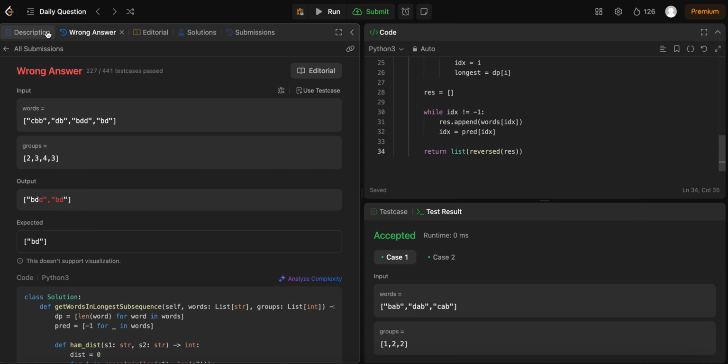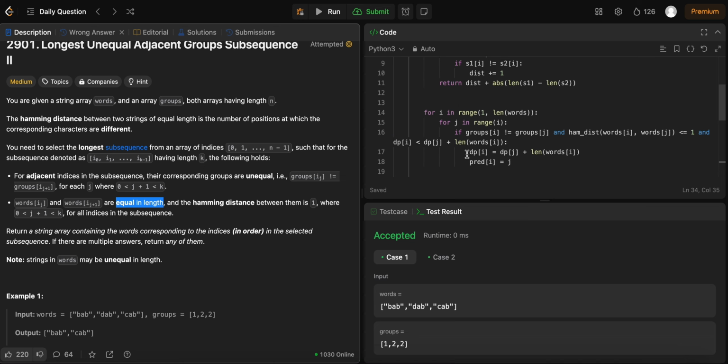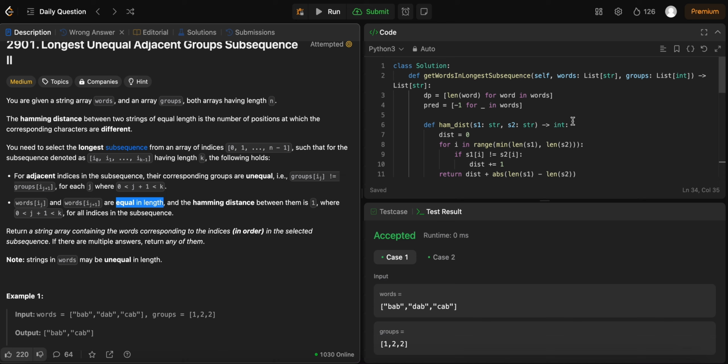So, is that not allowed? Oh, right. So for words, it is only valid if they are equal in length and the Hamming distance between them is 1. So if they're not equal in length, I should just set the Hamming distance to be infinity.